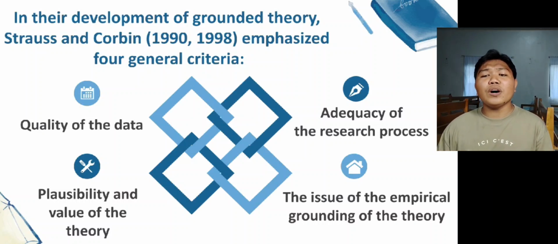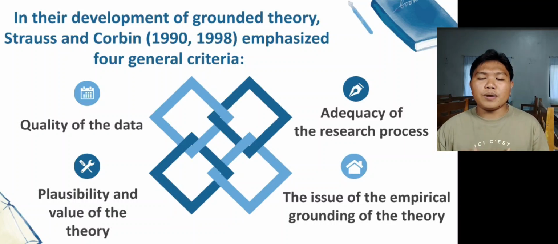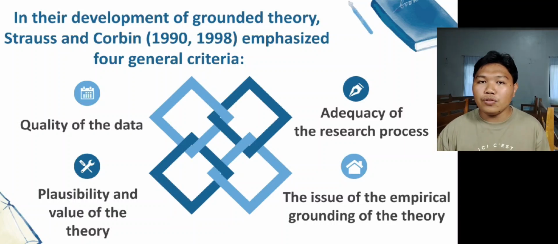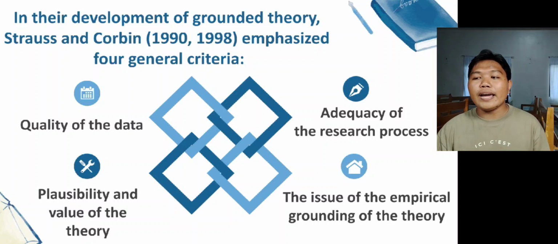The third one is the adequacy of the research process. So it has sampling procedures, theoretical writing, coding, categorization, and development of hypotheses or conceptual relations between categories and selection of the core category through which the theory is developed. And the last is the issue of the empirical grounding of the theory.